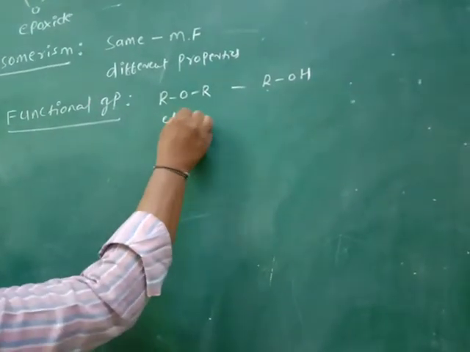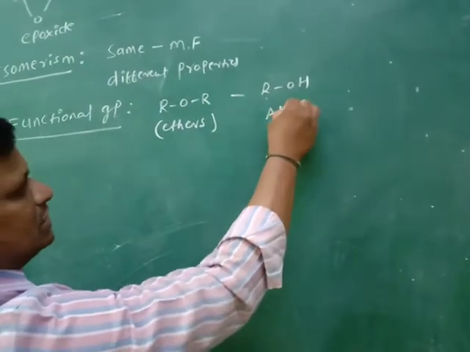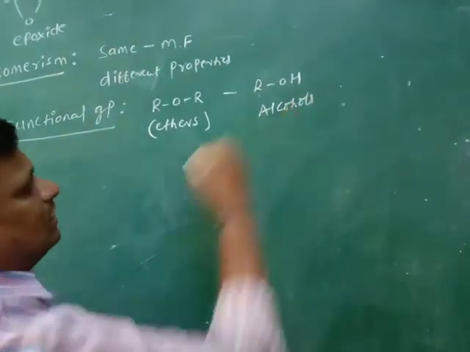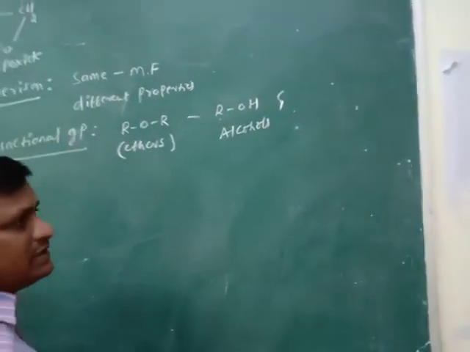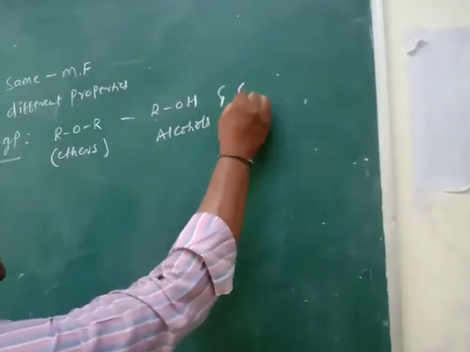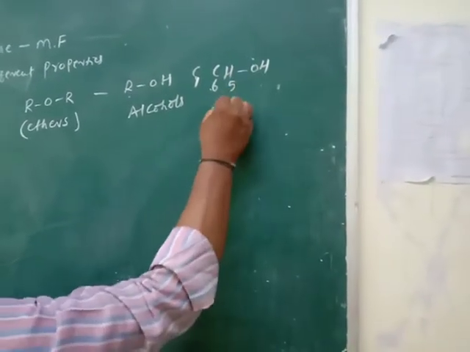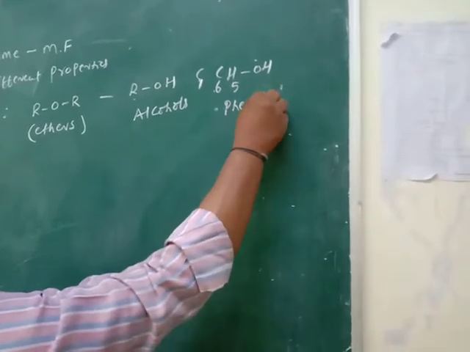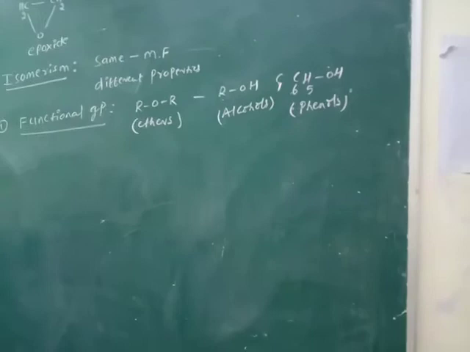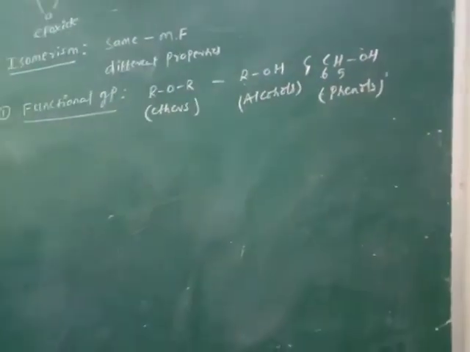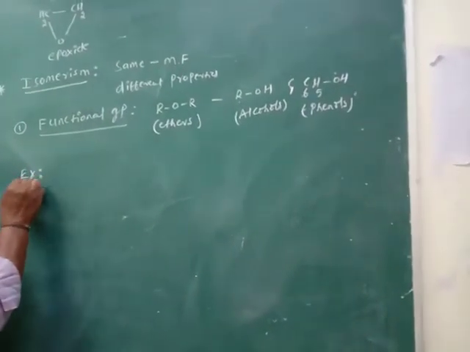ROR is the ethers, ROH is the alcohols, as well as phenols, that is C6H5OH. So ethers are functional group isomers with alcohols and phenols. It is explained with one suitable example.